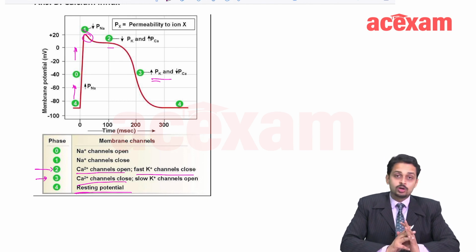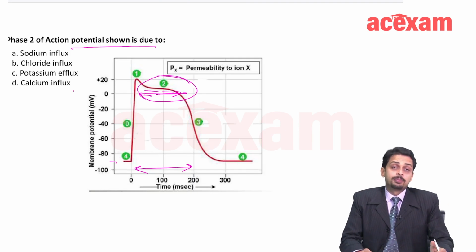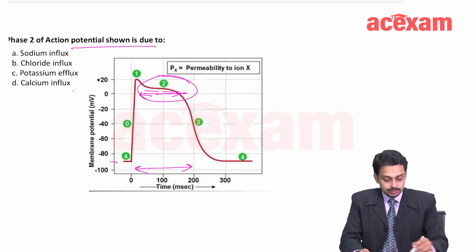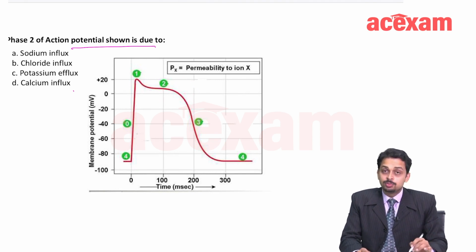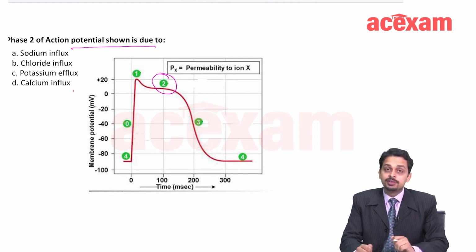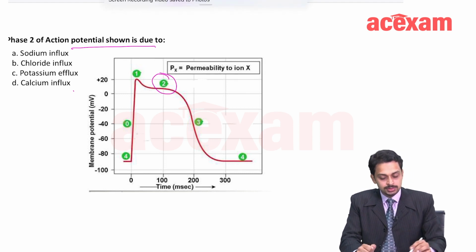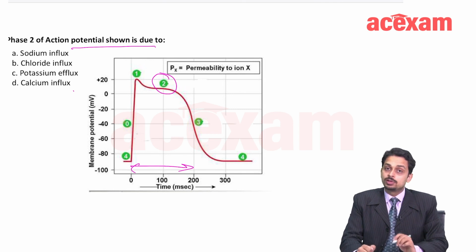The non-automatic one. And in this action potential of the ventricular muscles, because of this prolonged second phase, what happens? There is a prolonged absolute refractory period. This whole is the absolute refractory period.